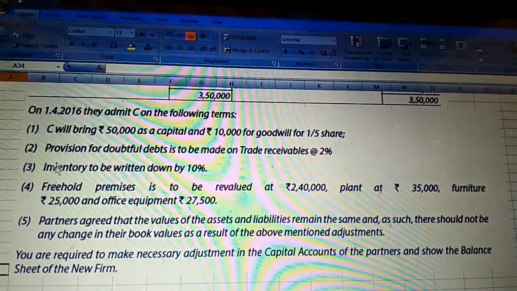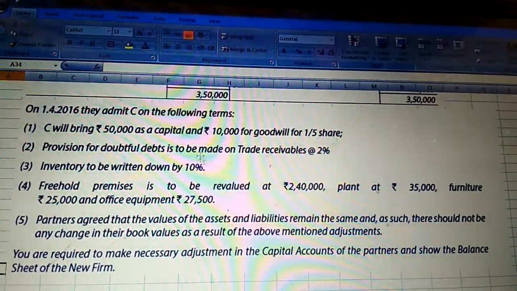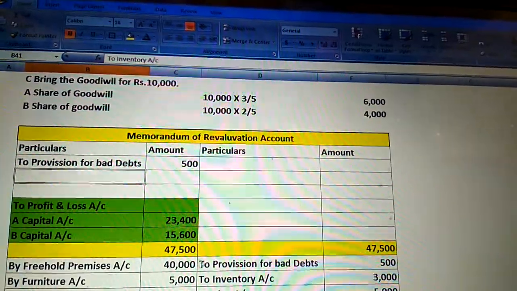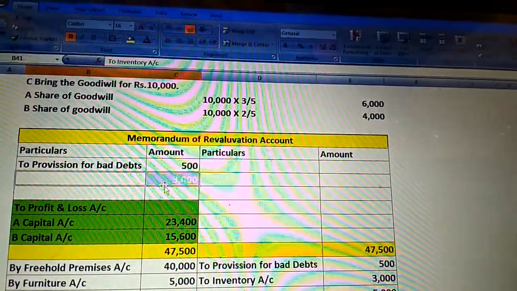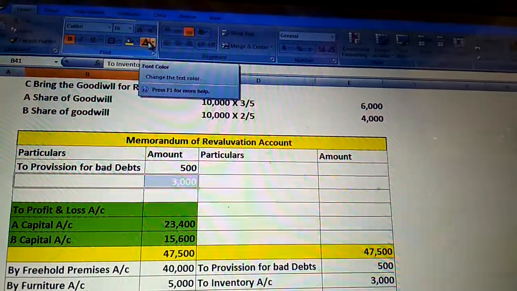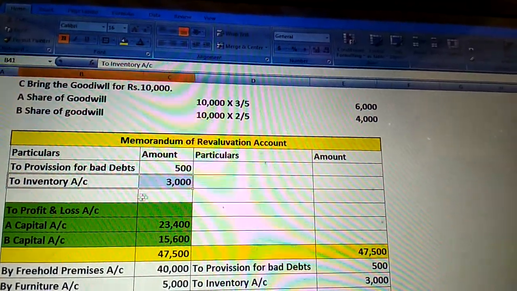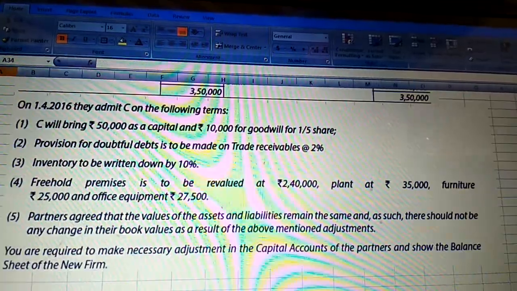Inventory is an asset. The asset value goes down. It's a loss for the firm. All the loss is to be mentioned in the revaluation account, debit side. Inventory account 3,000.